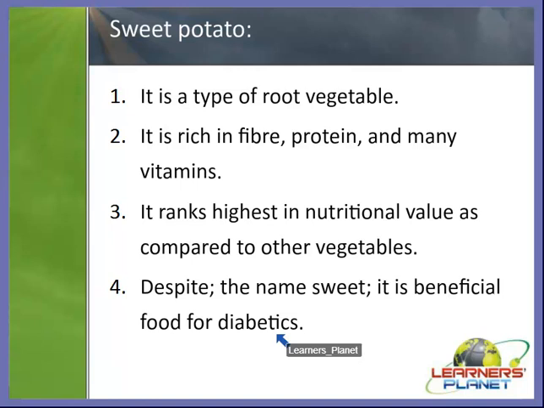So it is very much useful for us. Even in China, sweet potatoes are baked in large iron drums and sold as street food during the winter season. Right, and it is also called yam, right? So we should consume it in our diet, as it is very good for diabetics, and even for us, as it is nutritional. It carries the highest nutritional value as compared to other vegetables.